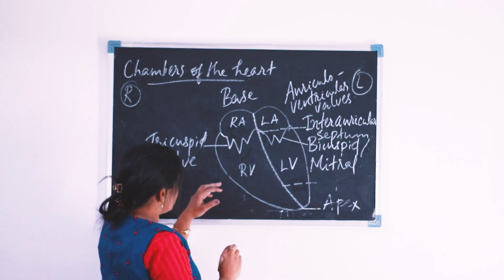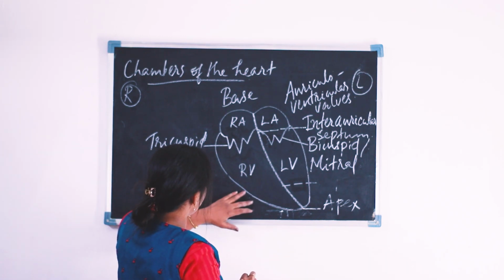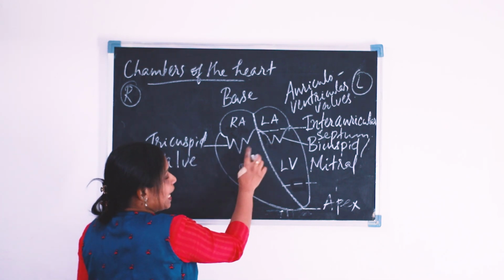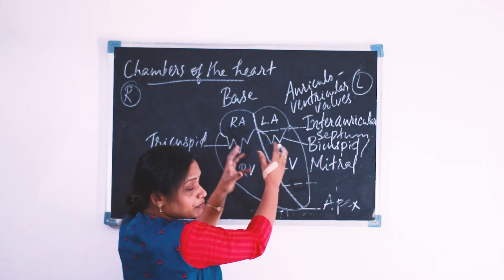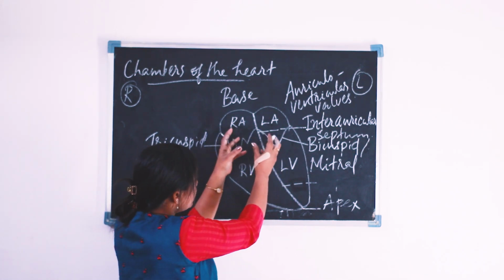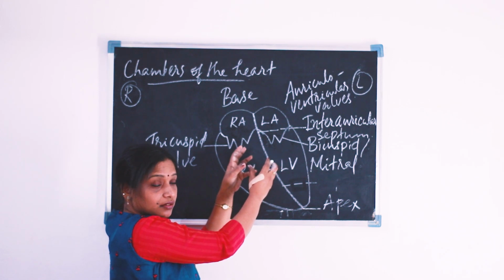Now one more thing: these valves are kept in position during the pumping of the heart. How are they kept in position?